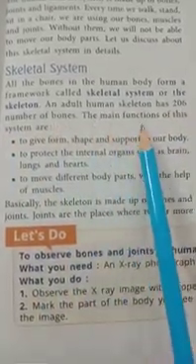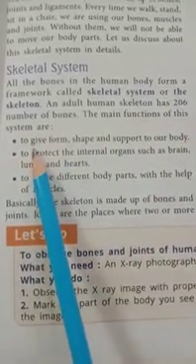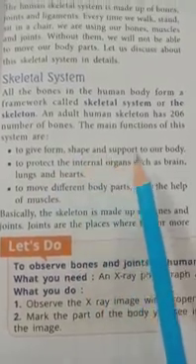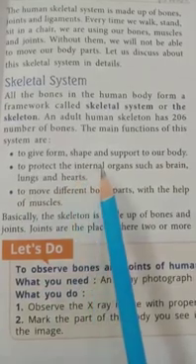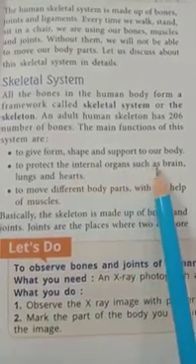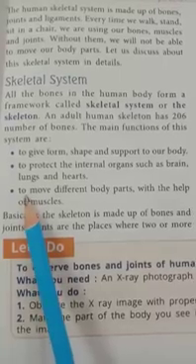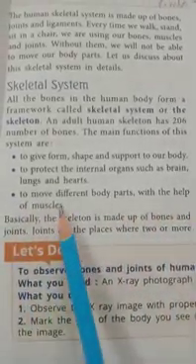The main functions of this system are: number 1, to give form, shape and support to our body. Second, to protect the internal organs such as the brain, lungs and heart. Third, to move different body parts with the help of muscles.